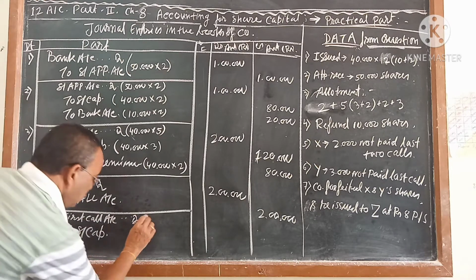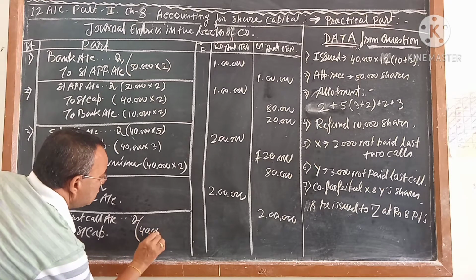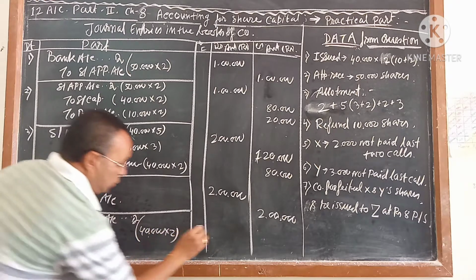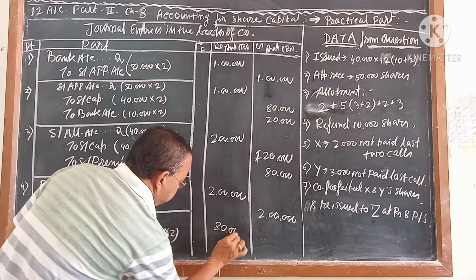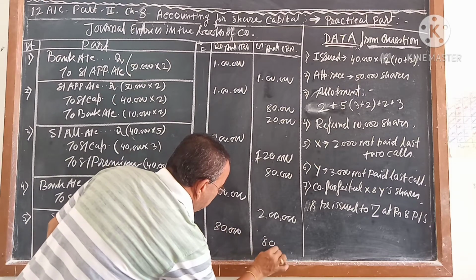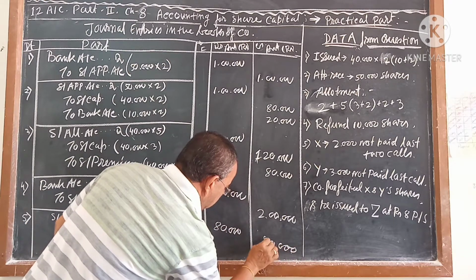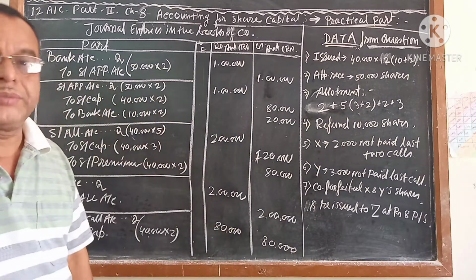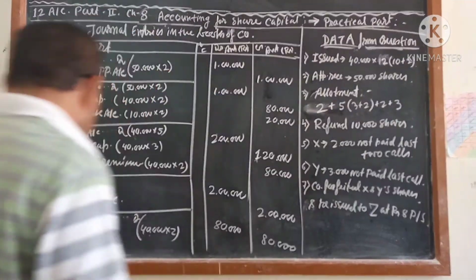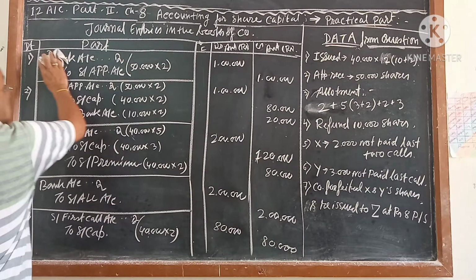How much? We will write here 40,000 into 2 is equal to 80,000. That time you keep in mind that call sheet will start from the next journal. This is for calling entry.